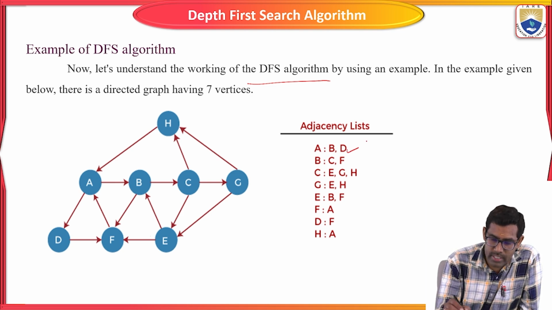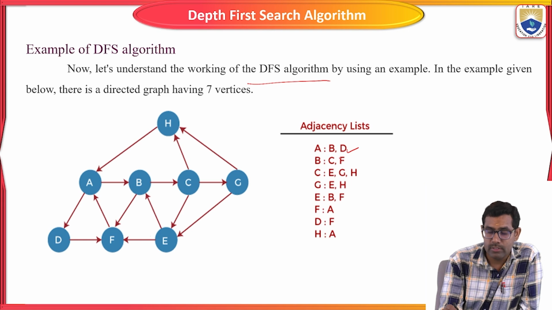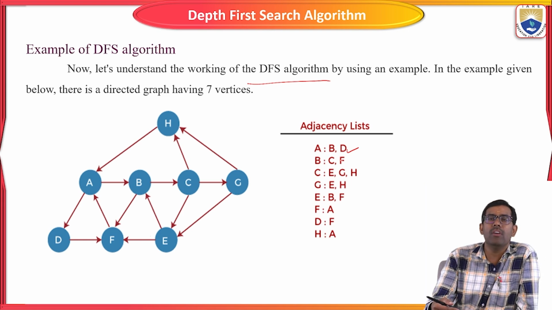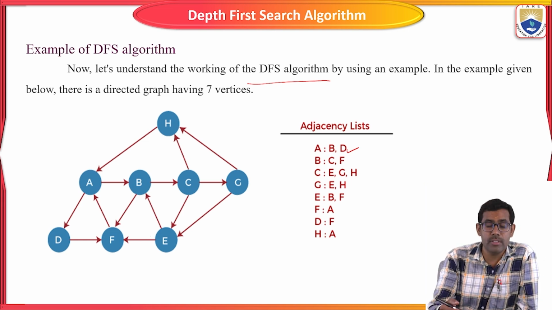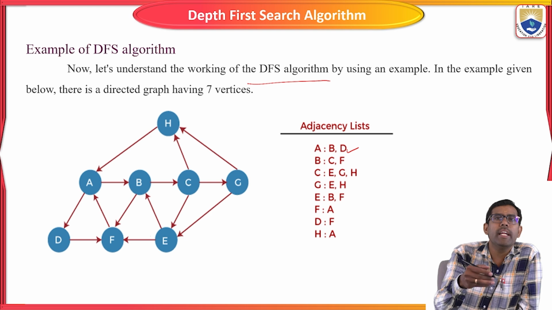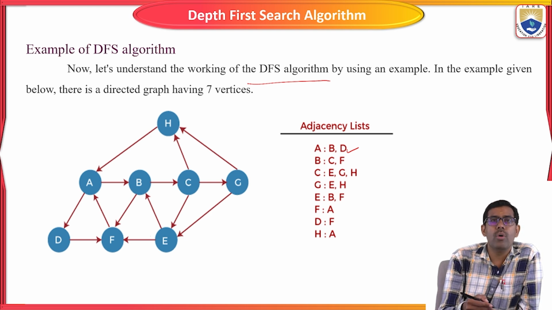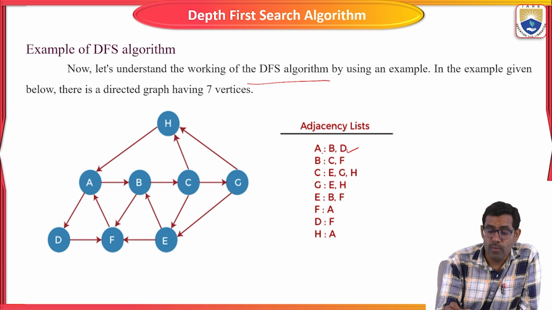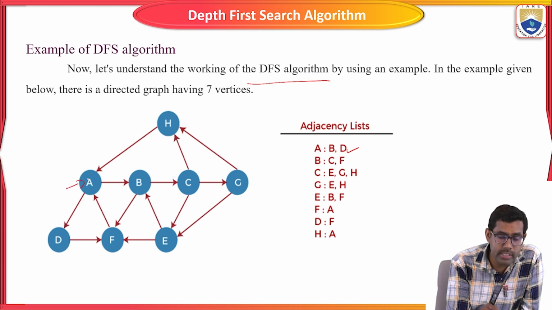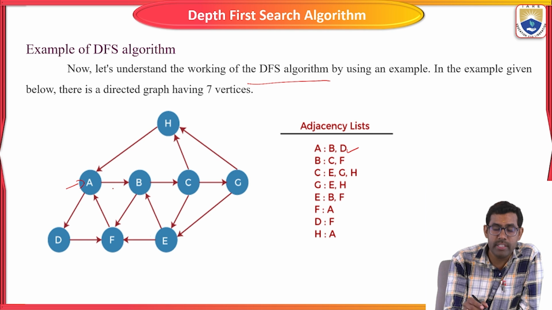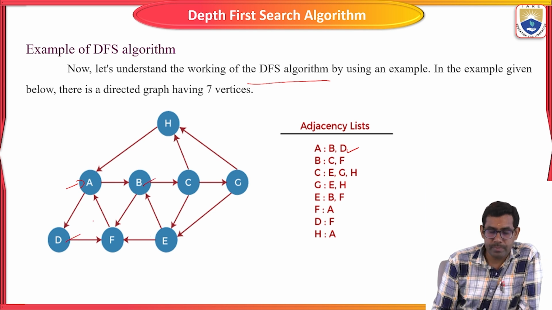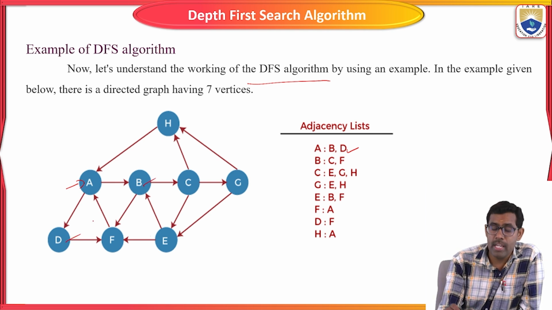So next, what is node A? As per alphabetical order, I have given the adjacent nodes, so don't get confused by the tree or graph, which I have given from A to H for all the nodes. Based on this alphabetical order, I have given the adjacent nodes. So for A, what are the adjacent nodes? B and D.